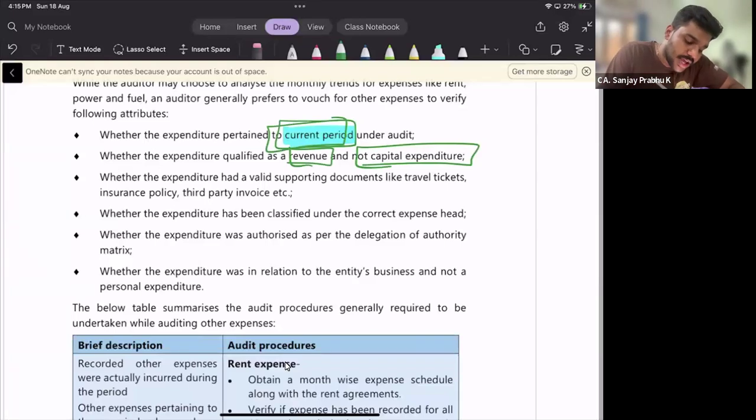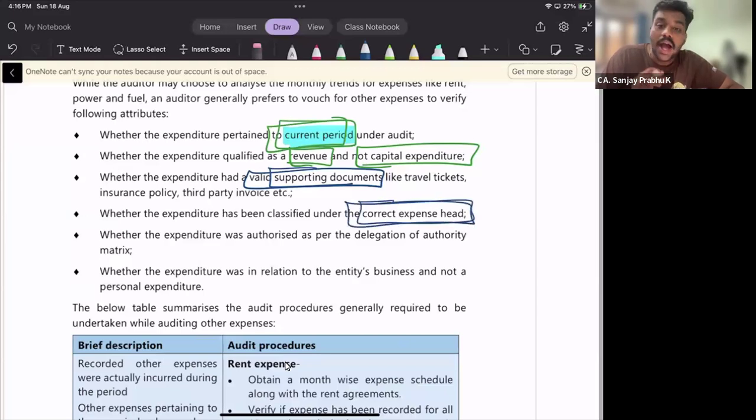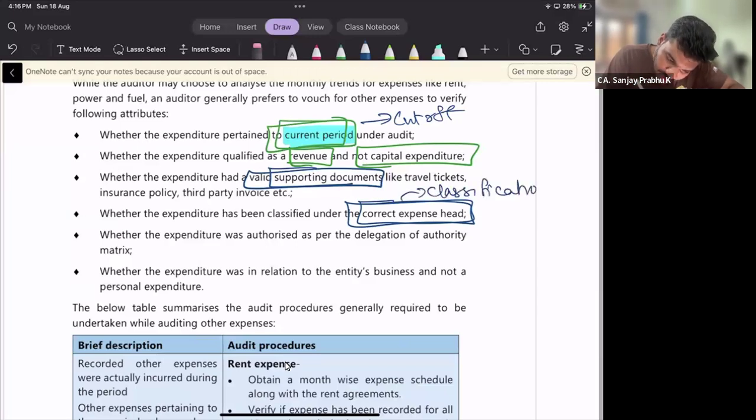All the other expenses should be supported by valid documents. There should be proper vouchers and invoices supporting each and every other expense. Each expenditure should be classified under the correct head, the proper head. So this is proper period, cutoff, and proper head classification.